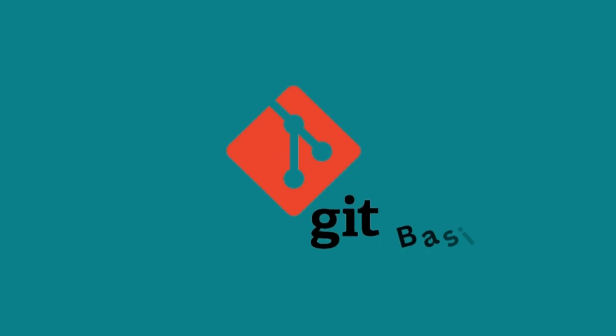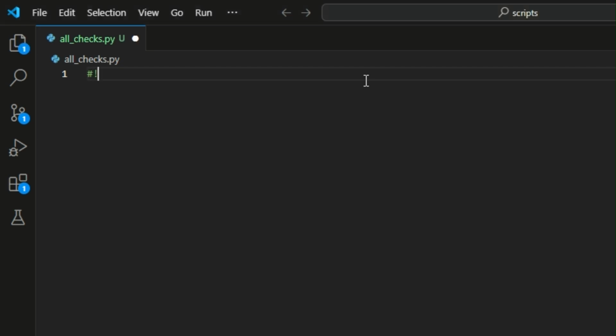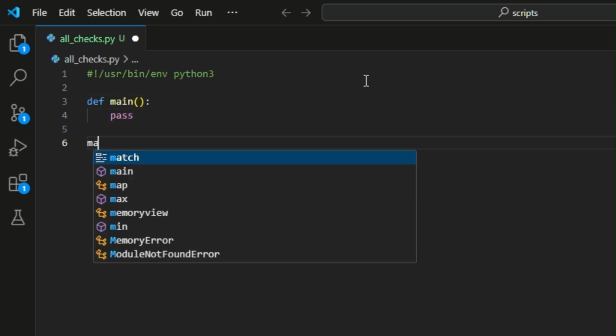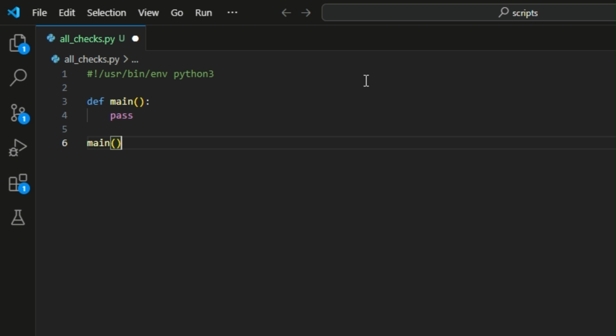Okay, our repository is ready to work, but it's currently empty. Let's create a file in this repo. We'll start with a basic skeleton for a Python script, which will help us demonstrate the Git workflow. As with any Python script, we'll start with the shebang line. For now, we'll add an empty main function, which we'll fill in later. And at the end, we'll just call this main function. All right, we've created our file. This is a script that we'll want to execute, so let's make it executable.